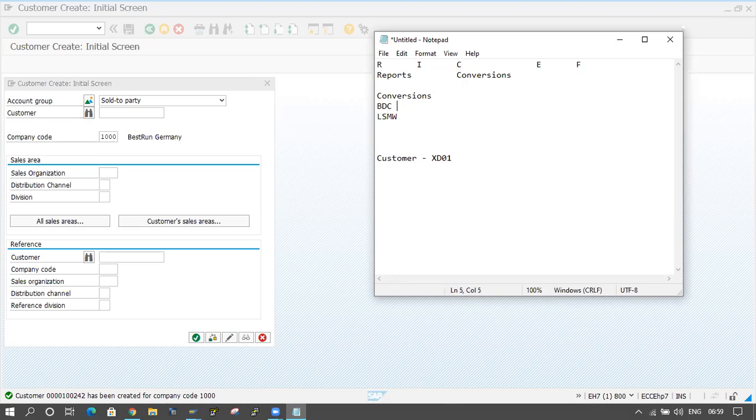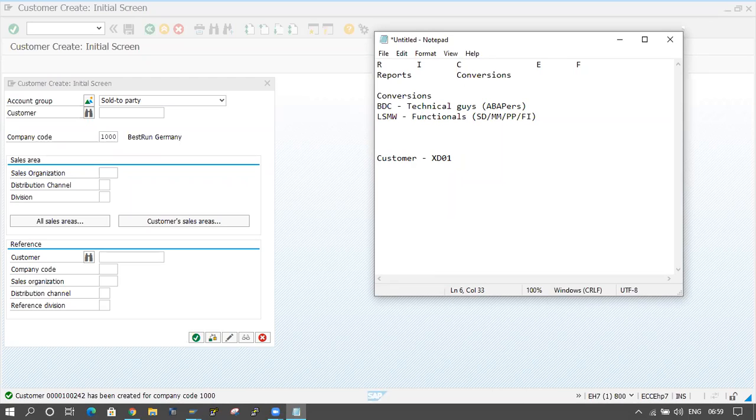Okay, BDC is for technical guys, ABAPers. ABAPers will work on BDC. LSMW is for functionals. Functionals will use LSMW. Functionals means SD or whoever it is. So all these guys will use the LSMW.